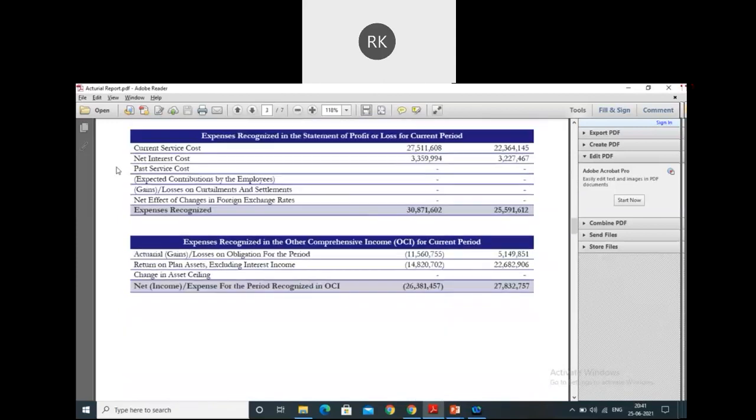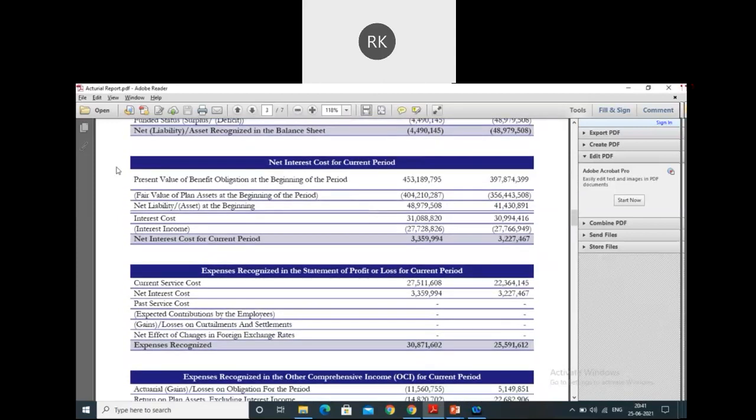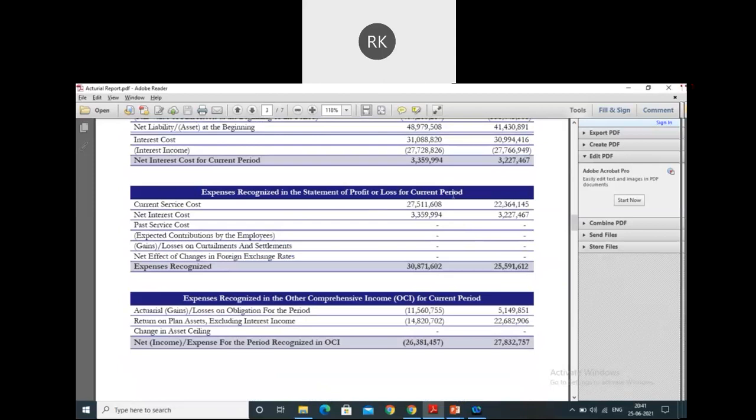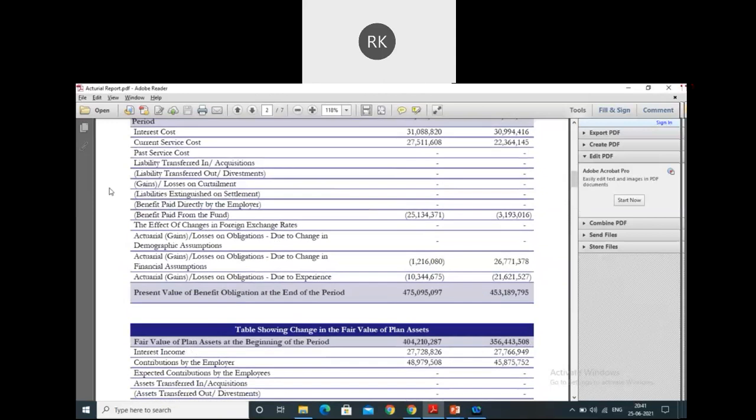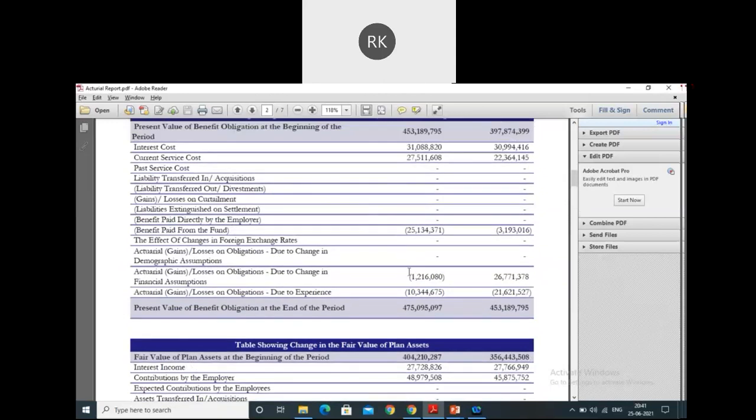It's not just the classification or the bifurcation into different aspects. So the current service cost and net interest income is the total amount which they have recognized in the P&L. But there were other elements also, right? There were other elements on account of what? On account of these OCI components.